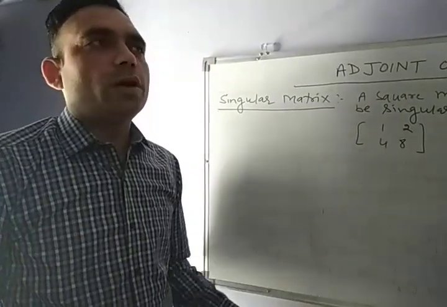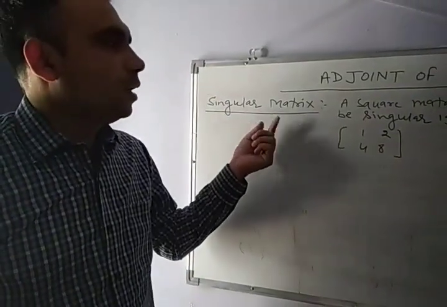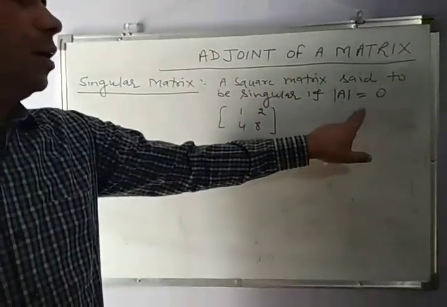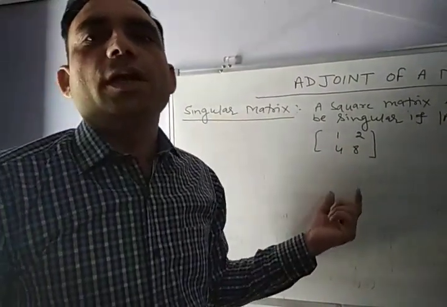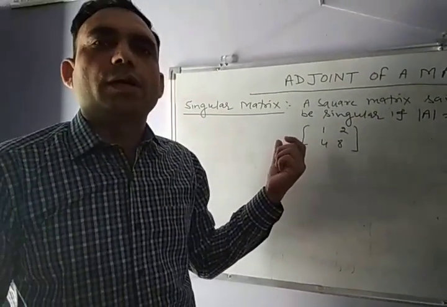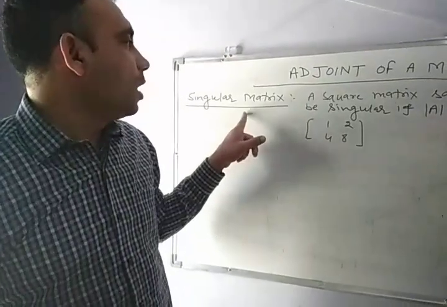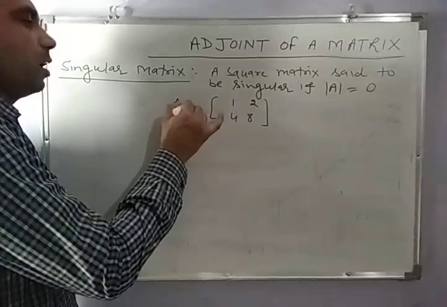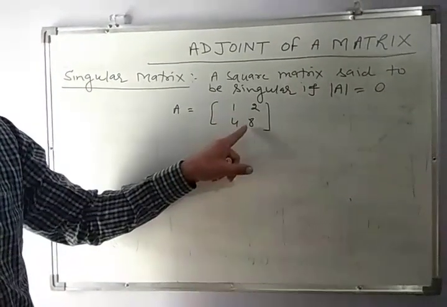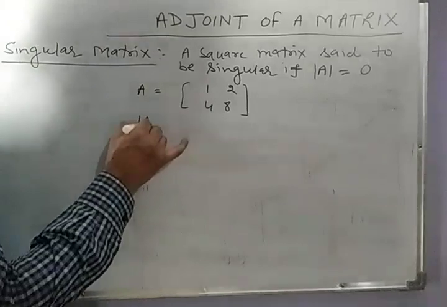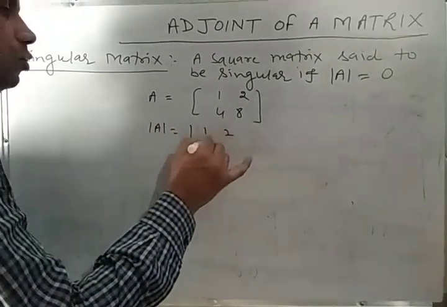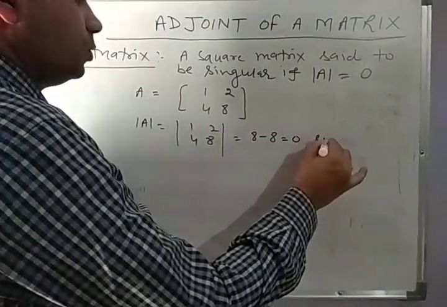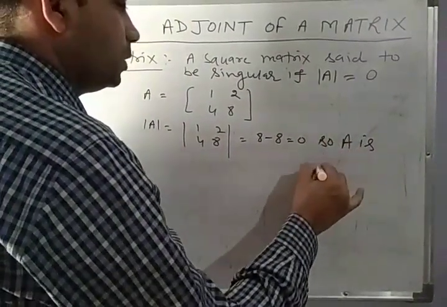Now the next important term is singular matrix. A square matrix A is said to be singular if determinant of A is equal to 0. For any square matrix, if the value of the corresponding determinant is 0, then we call that matrix singular. For example, here we are given a square matrix of order 2: 1, 2, 4, 8. Then the value of determinant of A is 8 minus 8, which is equal to 0. So A is singular.